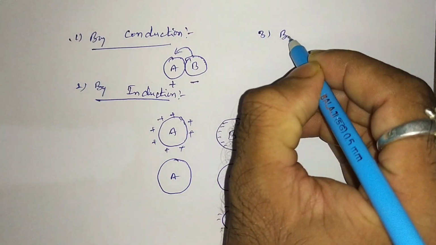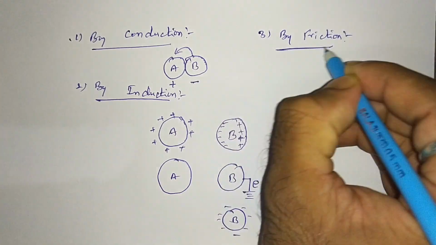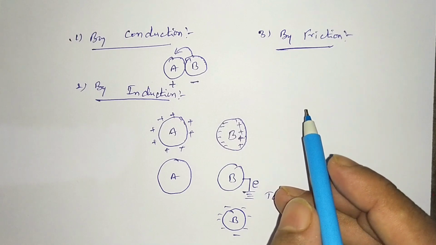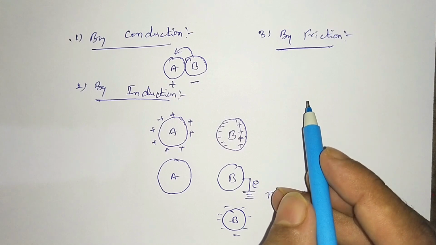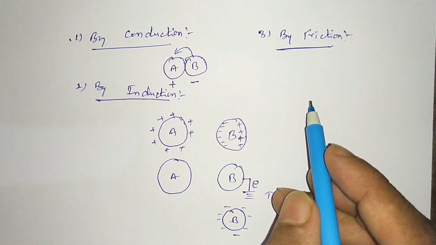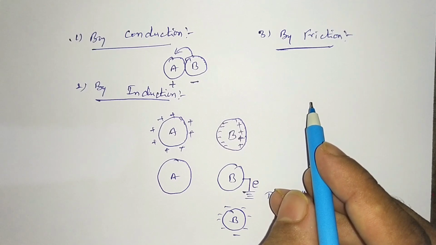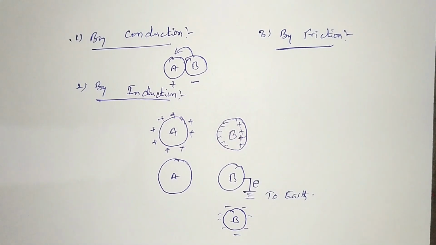And the third one is by friction. Everyone knows this. By the method of friction, we mean rubbing two bodies with each other. When you rub a comb with dry hair and bring it near pieces of paper, the pieces of paper will be attracted towards the comb. This is called electrification by the method of friction. These are the three methods which you can use to electrify a body, either positively or negatively. Clear? These are the methods of charging a body.